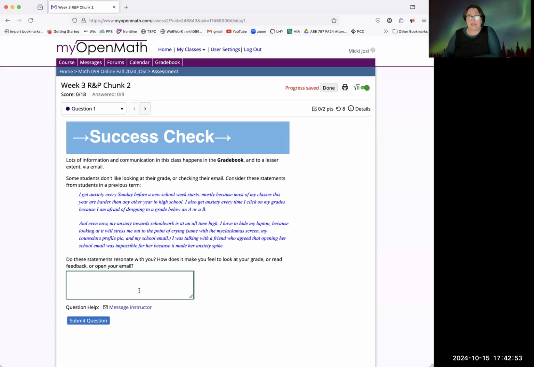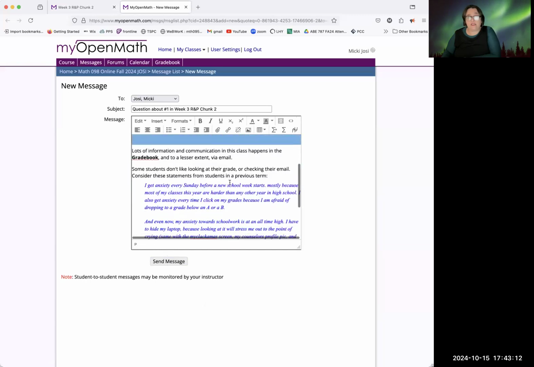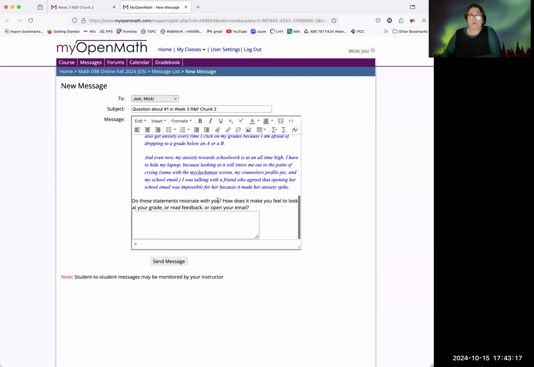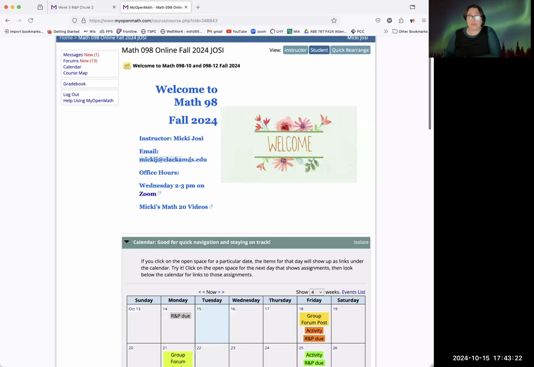Like I said, anything here that's open-ended, of course, the computer is not going to grade that. So I will be grading that. And then you can also send me a message if you have questions. What's nice about sending me a message here is that you can type up your question and then send it to me. It will actually send me the question that you're referring to, and I will get this message within My Open Math. But you're also welcome to use my Clackamas email, which is here, and send me an email directly from your Clackamas account.